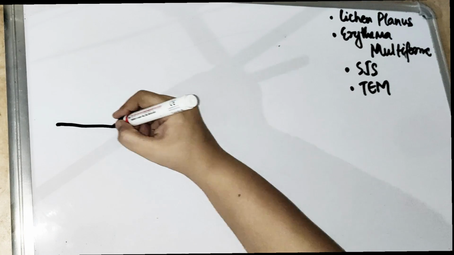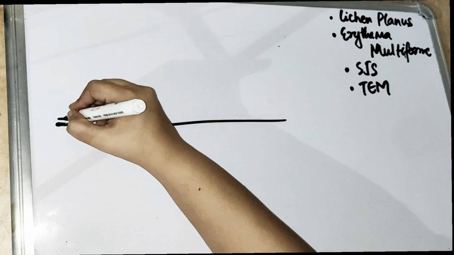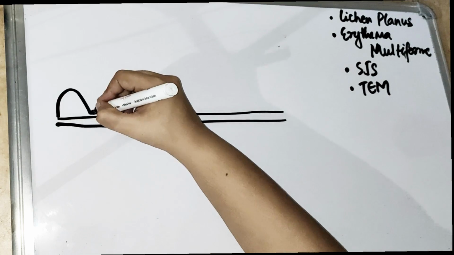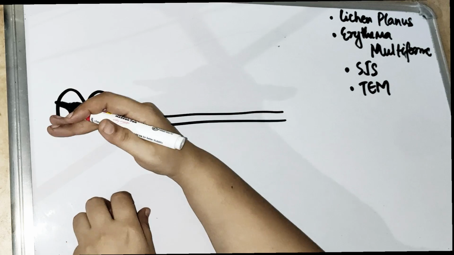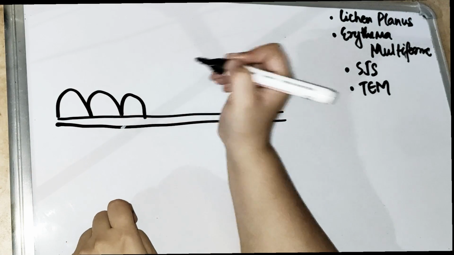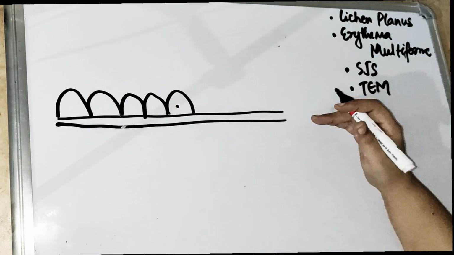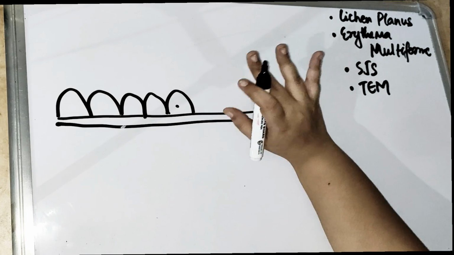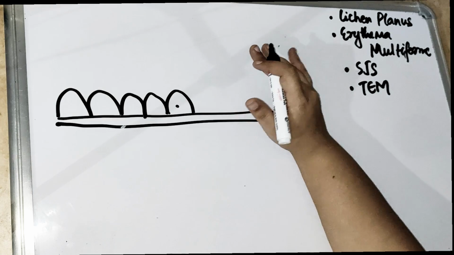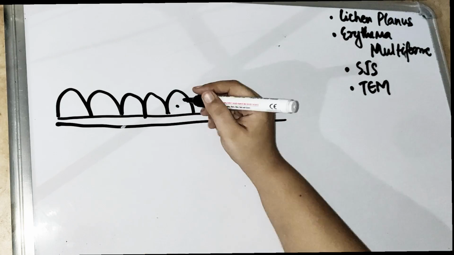So before starting with lichen planus, we know that this is the basement membrane. Above we have got the epidermis, below we have got the connective tissue. The layer which is closer to the connective tissue is the basal layer. Then we have got the spinosum, granulosum, and corneum layer, in which keratin is present. In case of orthokeratinization and parakeratinization, again the granulosum is not present, but that is not necessary right now.